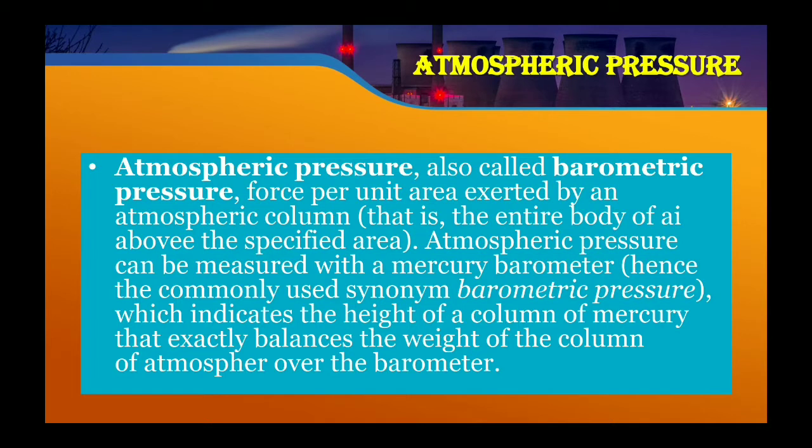So, what is the barometric pressure? It is the pressure of the mercury column, that is, in CGS, 76 centimeter of height. That means the pressure given by a mercury column whose height is 76 centimeter, which indicates the height of the column of mercury that exactly balances the weight of the column of atmosphere over the barometer.